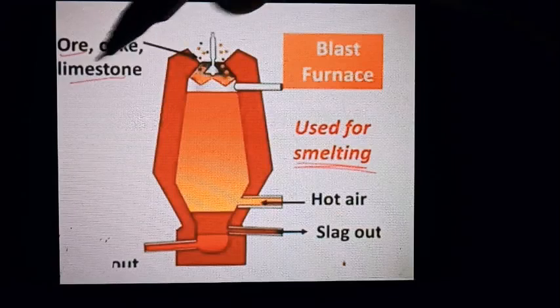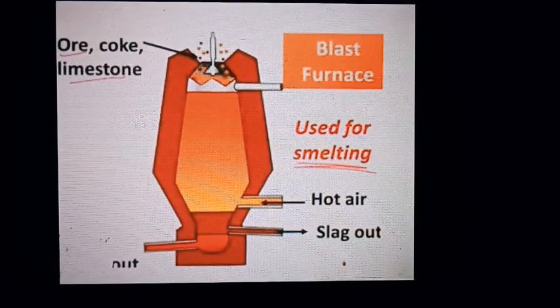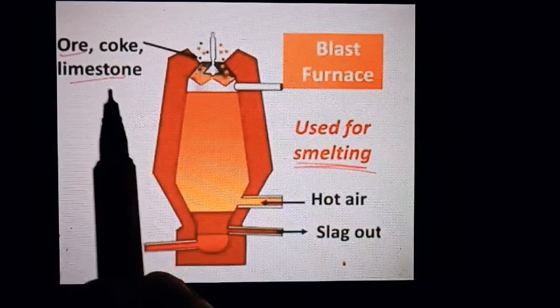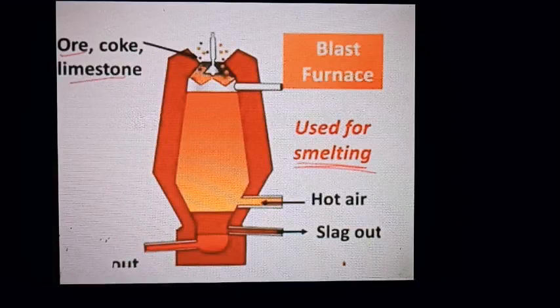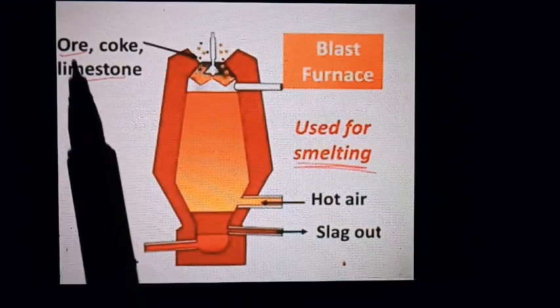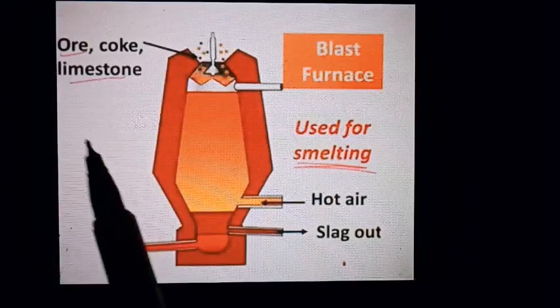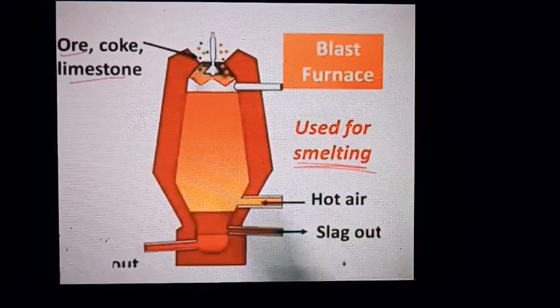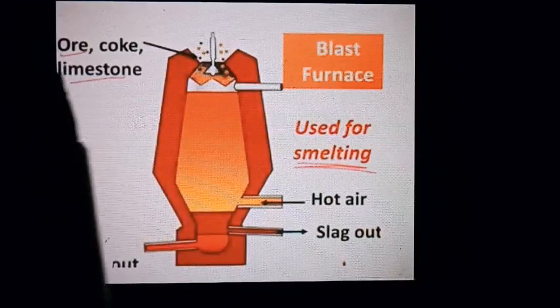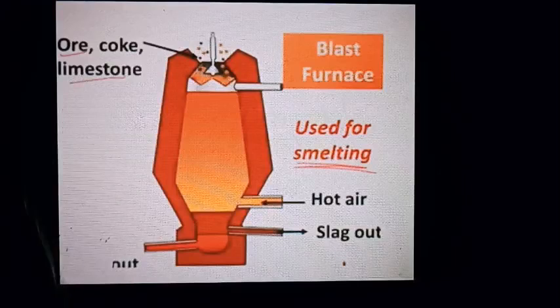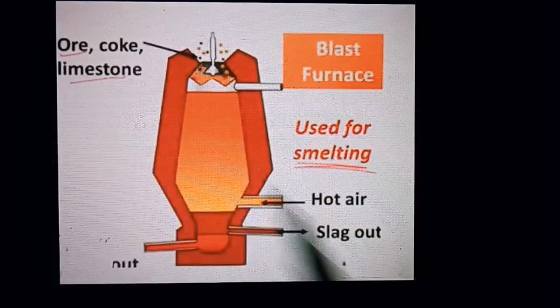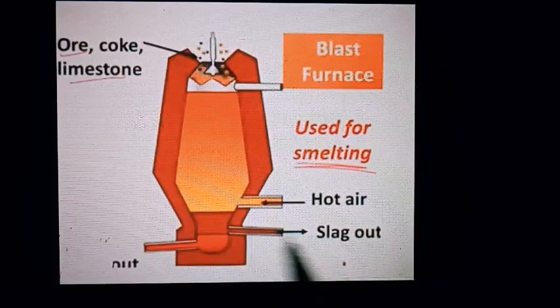So that is reduction. And what about the limestone? Why are we using the limestone? Whatever impurities are there will collect together to form a flux. The impurities, that is the gangue particles, combine with the flux to form slag. The gangue particles react with a flux to give a slag, which is removed here. The slag will come down and be removed.